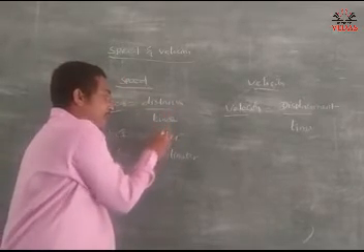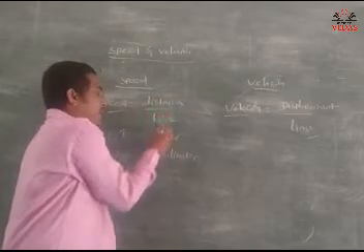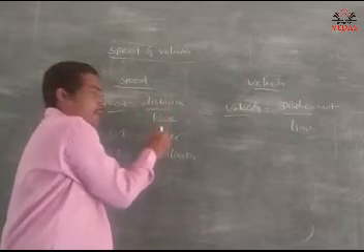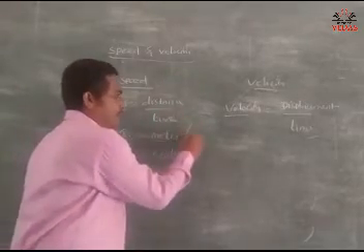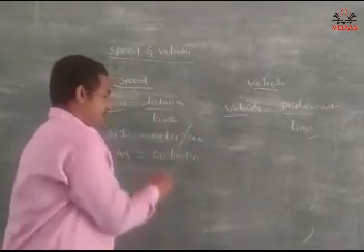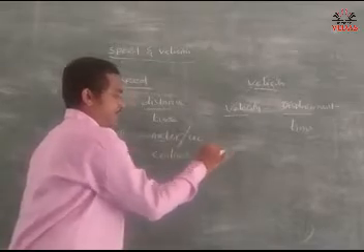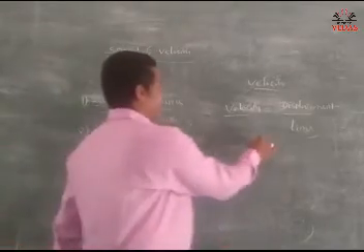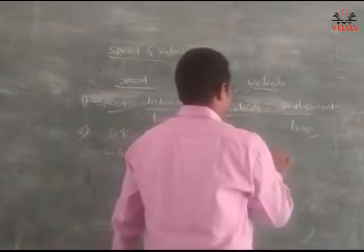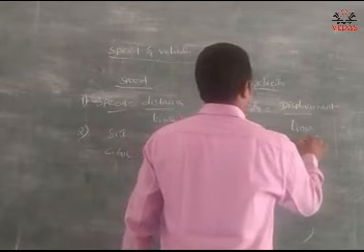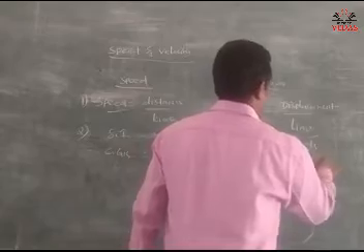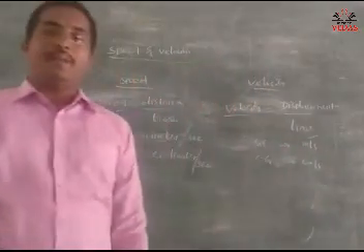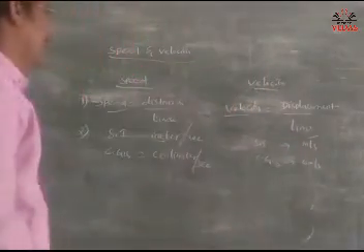So meter for distance only. Meter per second, centimeter per second. Same here for SI and CGS: meter per second and centimeter per second.